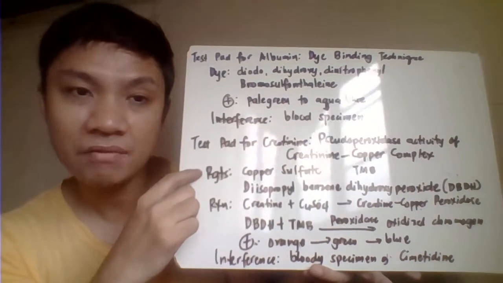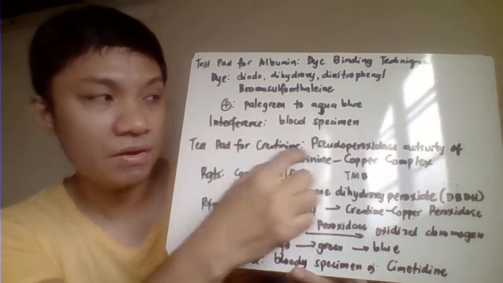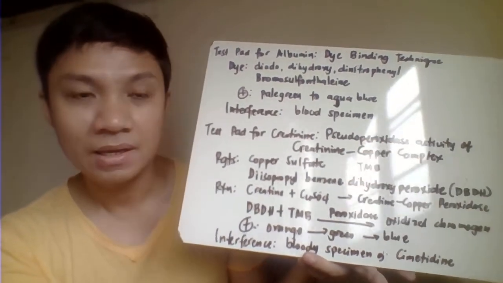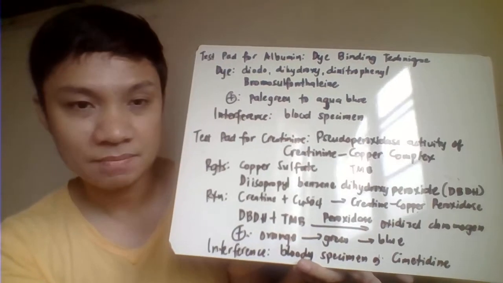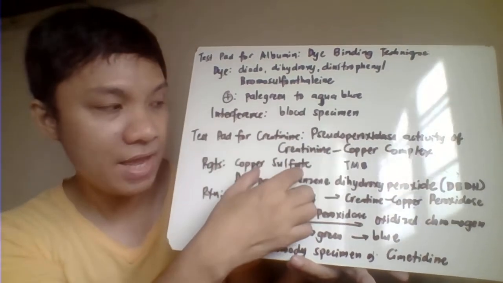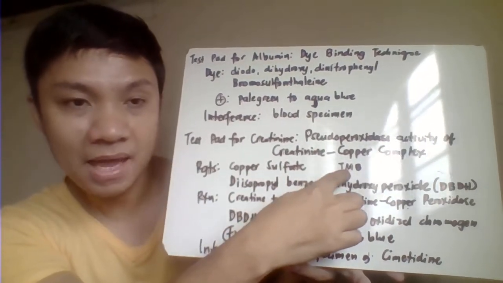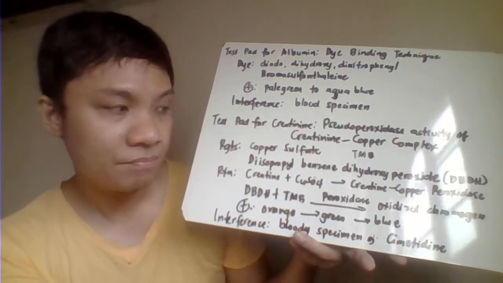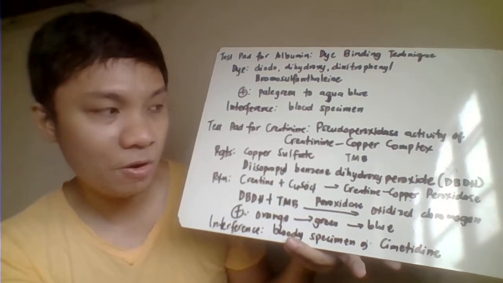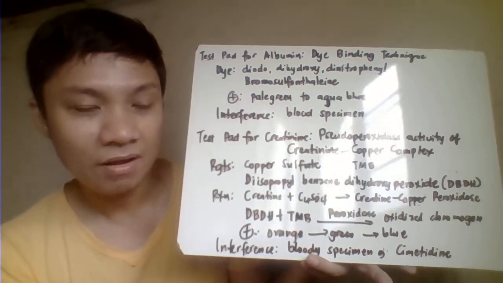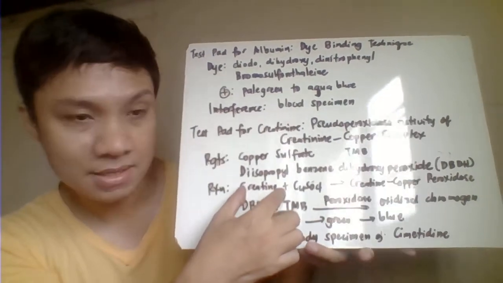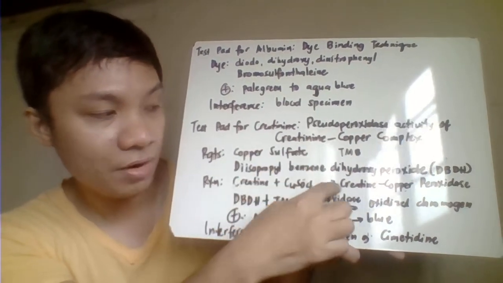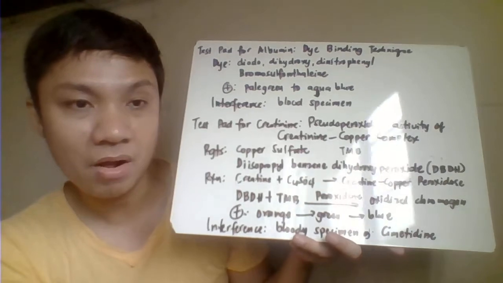The test pad for the creatinine, on the other hand, makes use of the principle of pseudoperoxidase activity of the creatinine copper complex. The reagents are copper sulfate, tetramethylbenzidine, and diisopropyl benzene dihydroperoxide. The principle: we are detecting creatinine in the urine sample reacting with copper sulfate to form creatinine copper peroxidase.